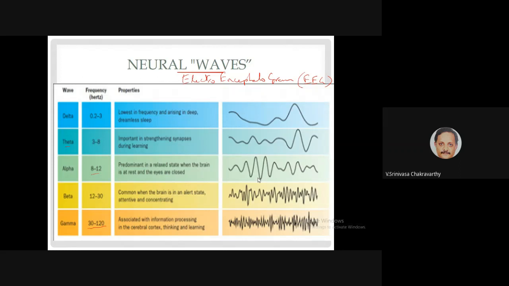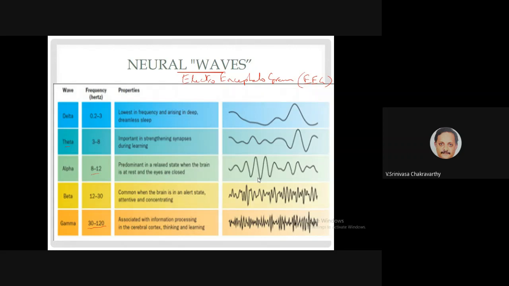And beta is even higher, 12 to 30 hertz. This is found when the brain is in an alert and active state. So if you want to switch between alpha and beta, that is, increase one and decrease the other, you just open your eyes and be engaged in some mental activity, and then you will see beta going up. Or close your eyes and try to calm your mind, and you will see alpha going up. So there's a very simple relationship between these two.